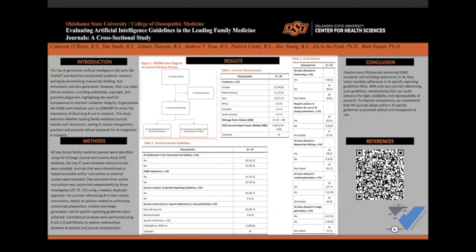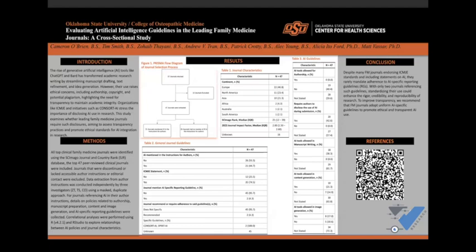And as we can see in our table 3 of AI-specific guidelines, the majority of these journals just did not state whether AI was able to be credited as an author, whether authors should disclose AI during submission, whether AI was allowed in manuscript writing, content generation, or image generation.